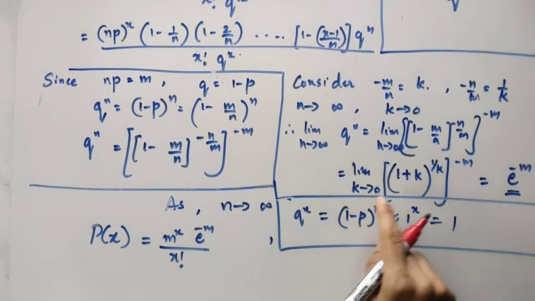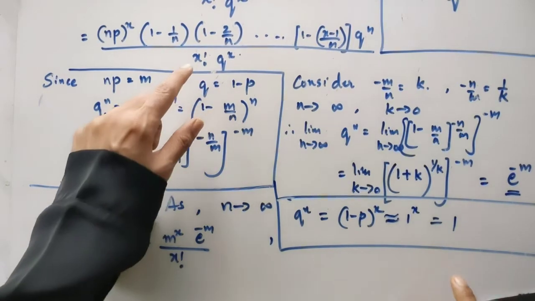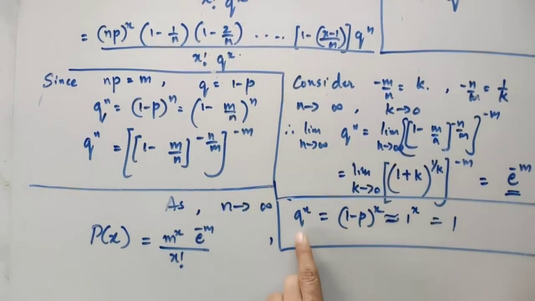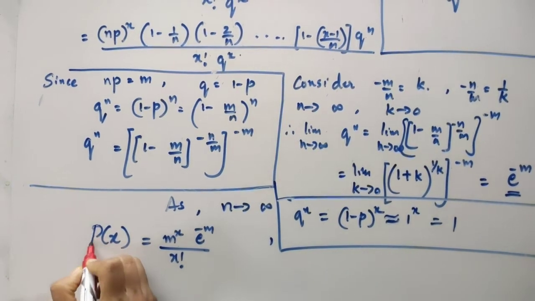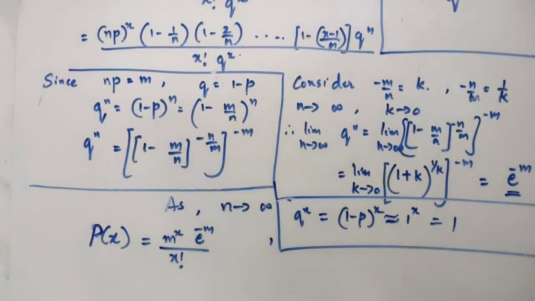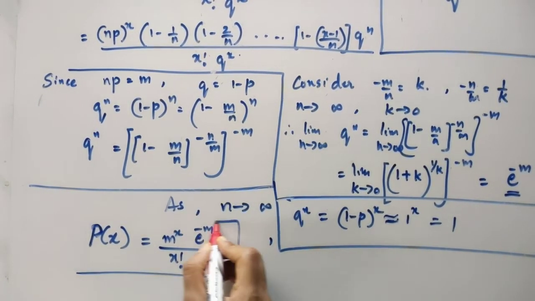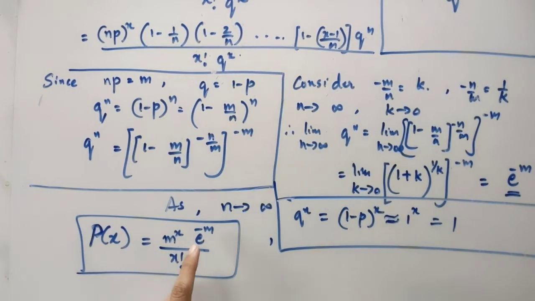So we can apply that here: as n is tending to infinity, this q raised to x we can treat as 1. Therefore the distribution function for Poisson's distribution is P of x equal to m raised to x, e to the power minus m, divided by x factorial.